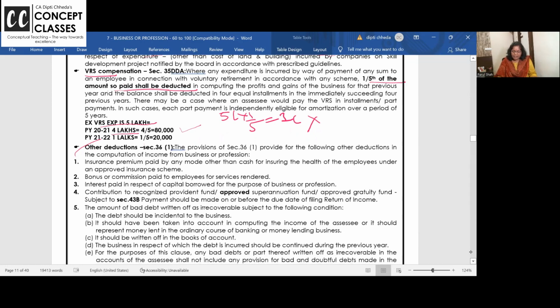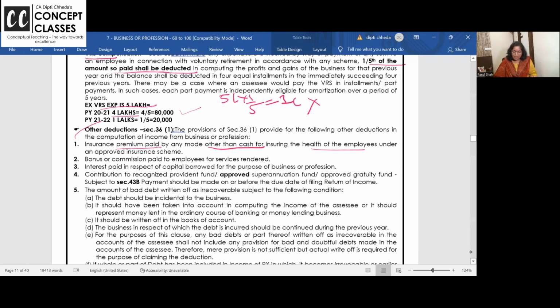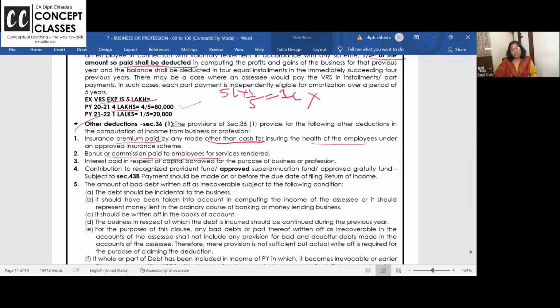Under other deductions, can you pay insurance premium, health group insurance for all your employees? Yes. Is that premium allowed as expense for the company? Yes. But other than cash, if you pay in cash, that is not allowed. Bonus and commission, is it allowed as expense? Yes. Interest paid on capital borrowed for business, if you take loan from banks, unsecured loan from friends, other business companies, sister concern, interest is allowed as expense. Even if you have not paid and it's due, it's allowed, but it should be reasonable.